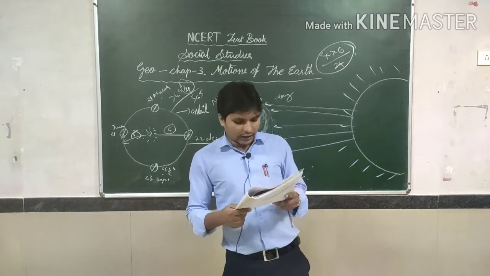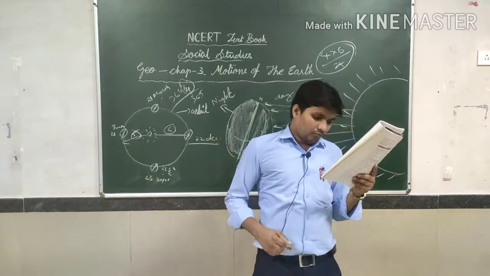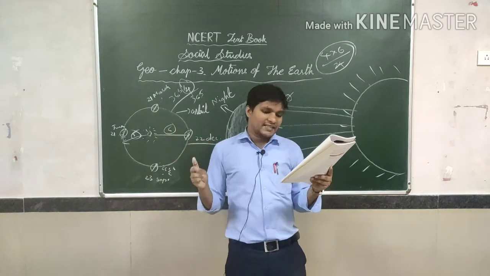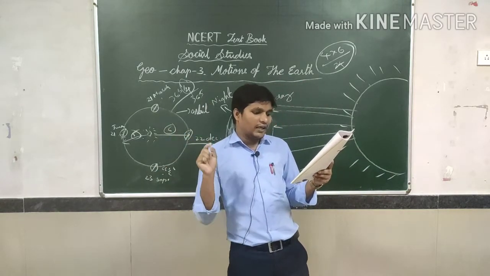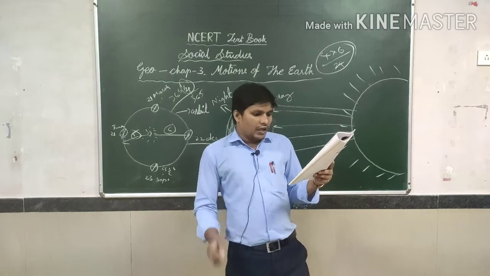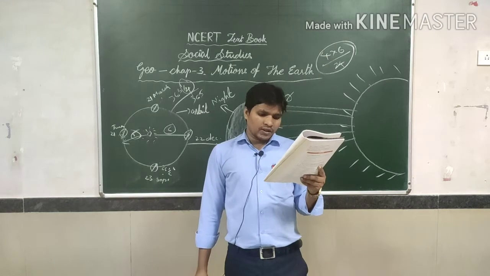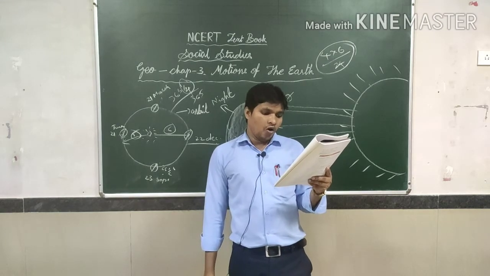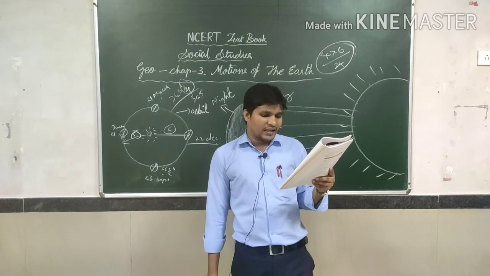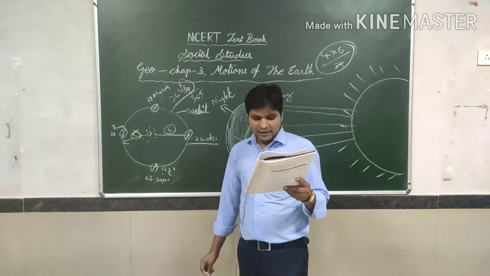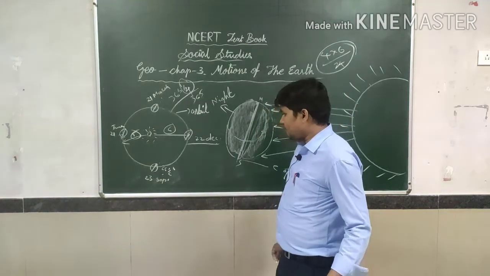Let me read, and you will get the proper idea. On 21st March and 23rd September, direct rays of the sun fall on the equator. At this position, neither pole is tilted toward the sun, so the whole earth experiences equal day and equal night. This is called an equinox.